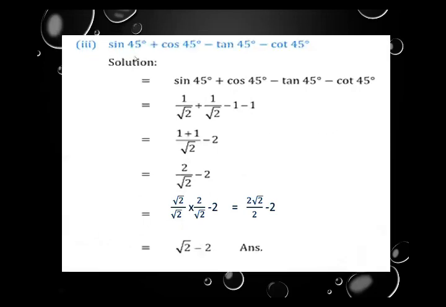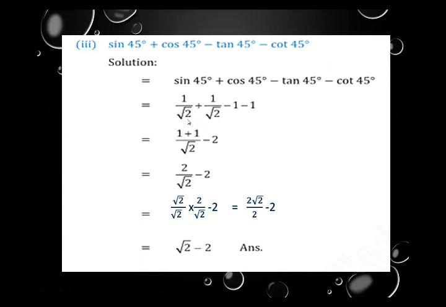Part number 3, that is sin 45 plus cos 45 minus tan 45 minus cot 45. We write the question. Replace sin 45 by the value, that is 1 upon root 2. Plus sign will be the same. Cos 45 replaced by 1 upon root 2. Minus sign is the same. Tan 45 replaced by 1. Minus sign will be the same. Then cot 45 replaced by 1.